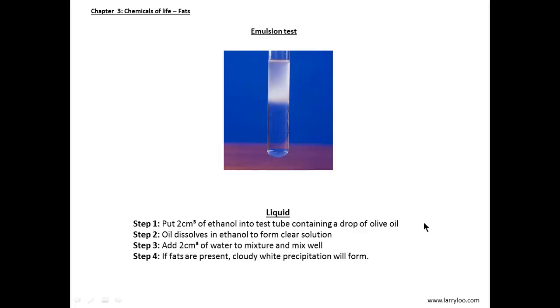In order to test for fats, we can use the emulsion test. We put 2 cm³ of ethanol into a test tube containing a single drop of olive oil. Note that the oil will dissolve in ethanol to form a clear solution. Step number 3. We add 2 cm³ of water to the mixture and mix well. The last step. If fats are present, there will be a cloudy white precipitate formed as shown here. This indicates the presence of fats.